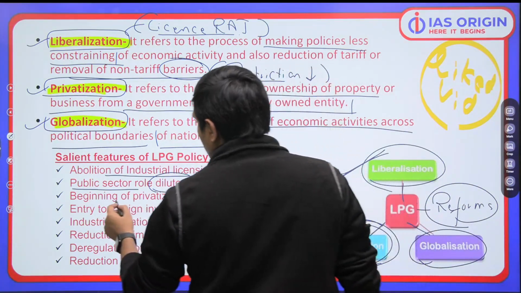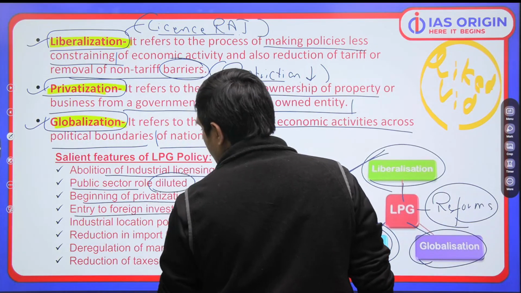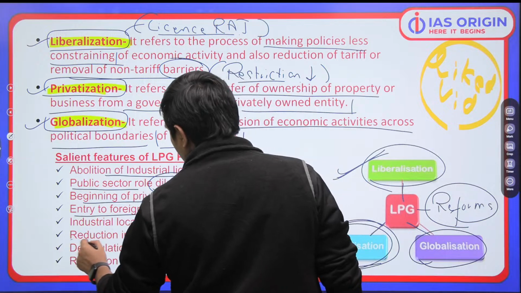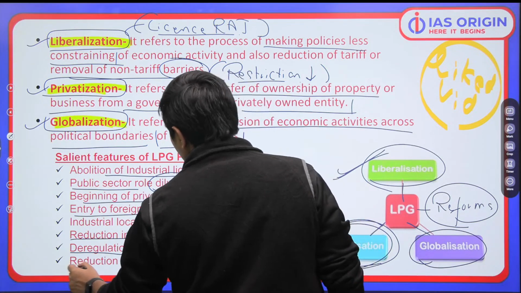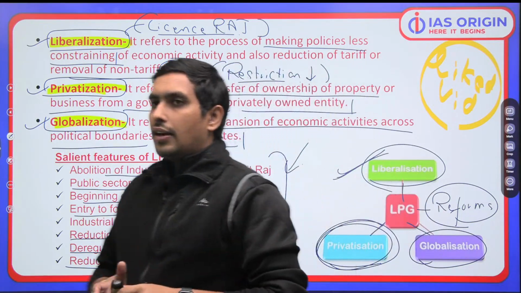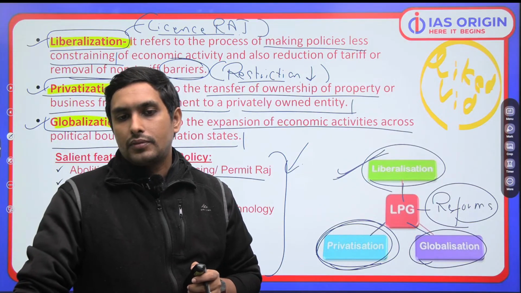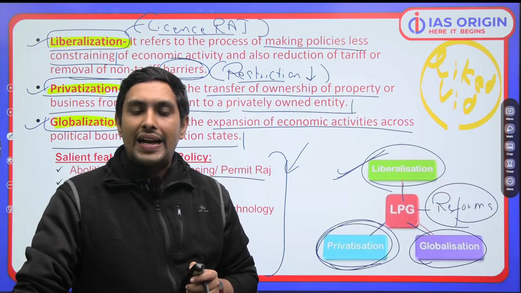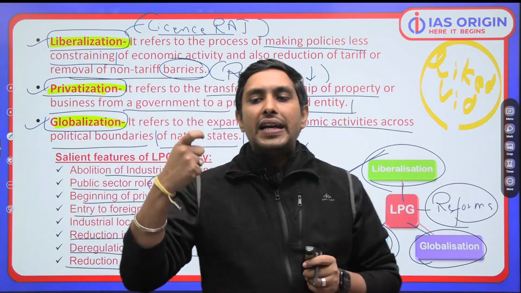We are making sure the privatization is increasing in the country. Entry of the foreign investment is happening in the country. We are reducing the import duties. We are deregulating the markets. We are reducing the taxes. So, in a way, government is giving way to the private sector to grow. So, that is the background or the backdrop of the 8th 5-year plan.